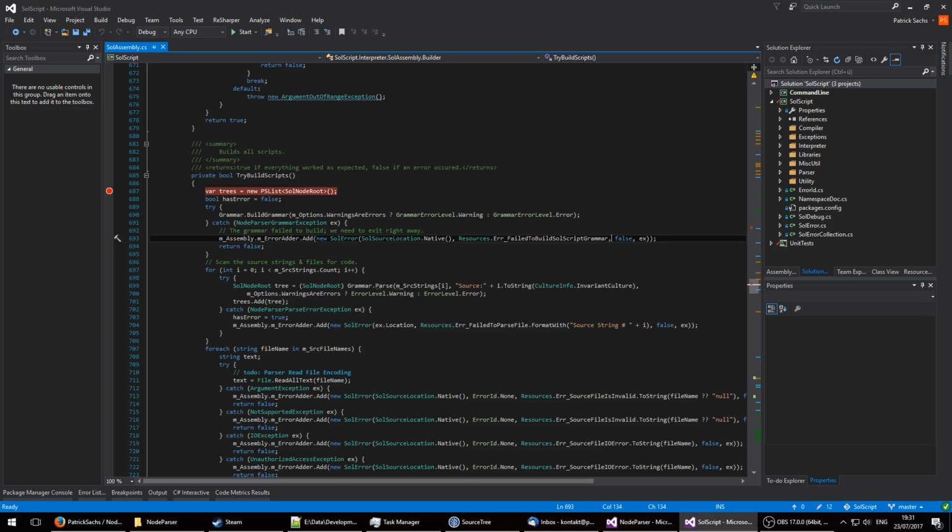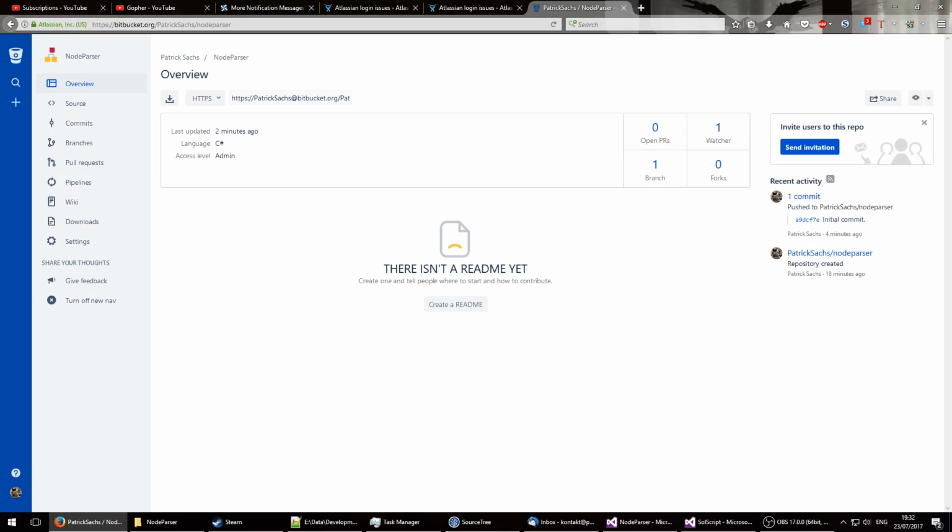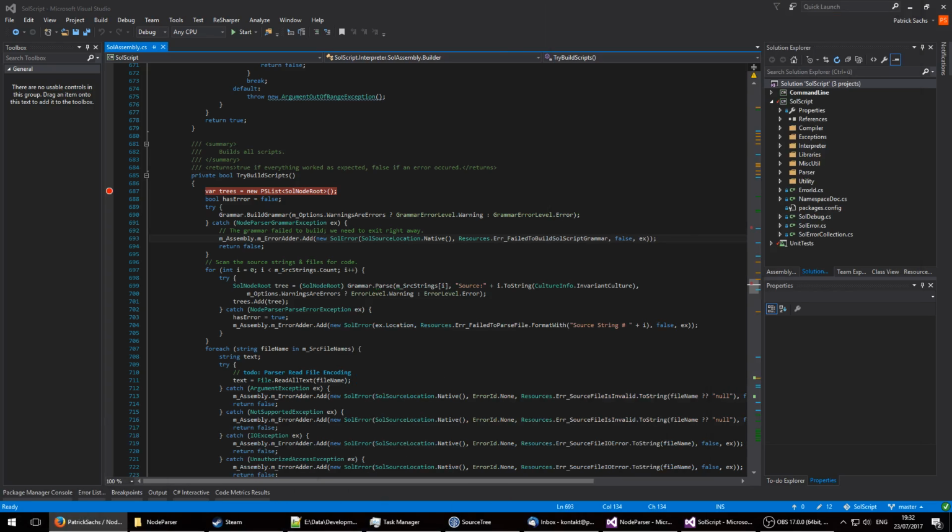I'll do a video because my scripting language or programming language SoulScript now depends on a NodeParser, and if people decide to use SoulScript or modify it for their projects, they probably may wish to know how the NodeParser works. So first of all, where can you get the NodeParser? You can get it in my Bitbucket repository page. It's probably linked in the video description.